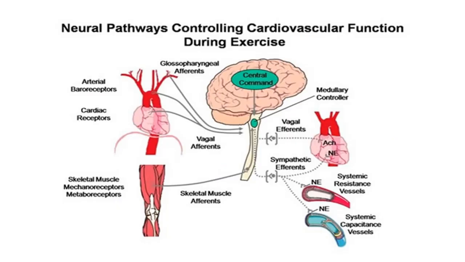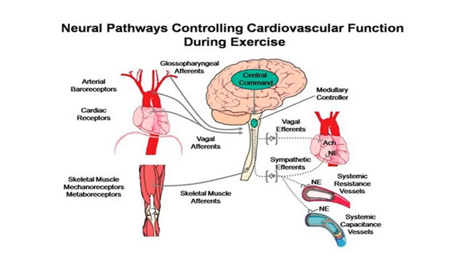Here you can see that when a human wants to do an exercise, skeletal muscle mechanoreceptors and metaboreceptors send signals to the vasomotor center. Also cardiac receptors, baroreceptors, and chemoreceptors send afferents to the vasomotor center.